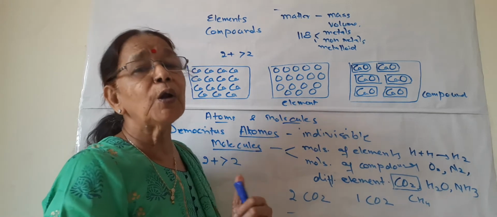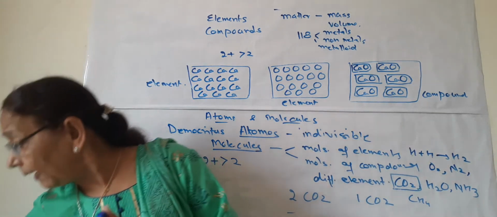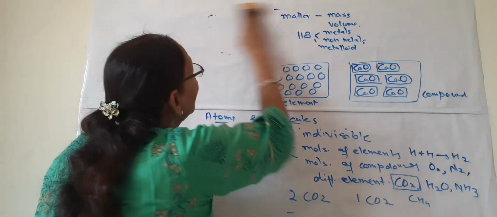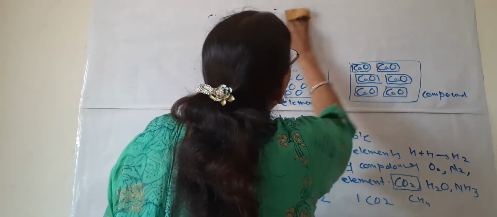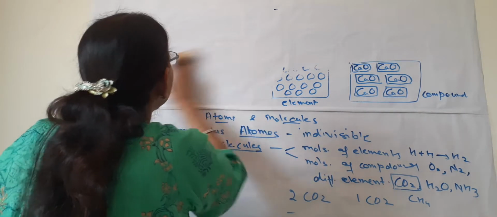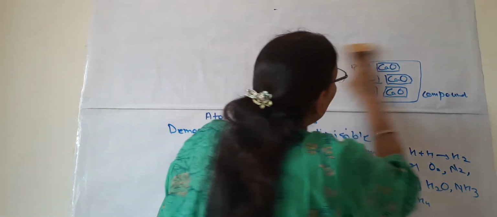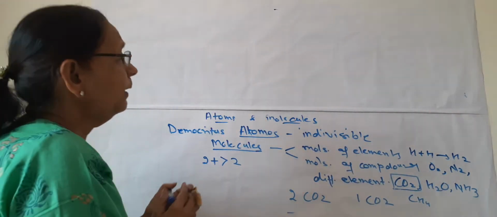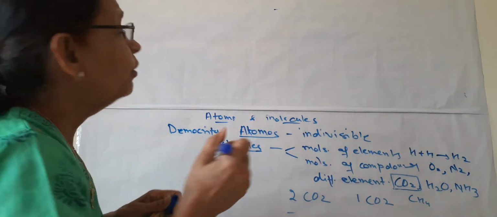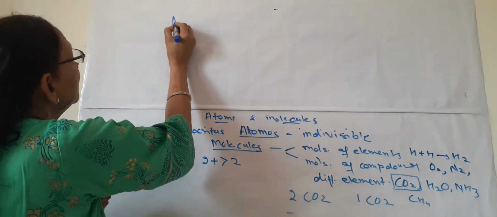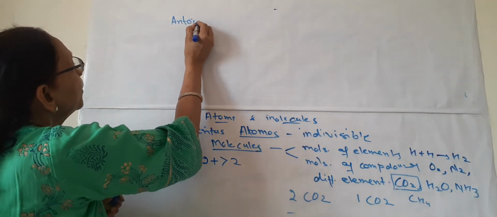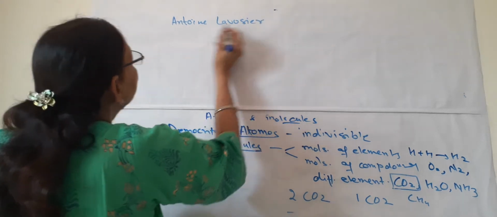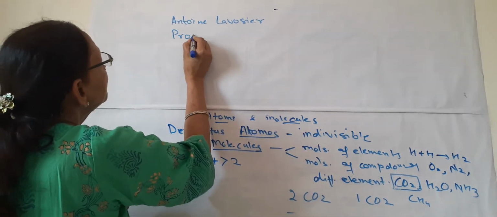So first of all, two scientists, Antoine Lavoisier and Proust, established two important laws of chemical combination. So at the end of the 18th century, what is the name of the scientists? The name is Antoine Lavoisier, one of them, and he with Proust.